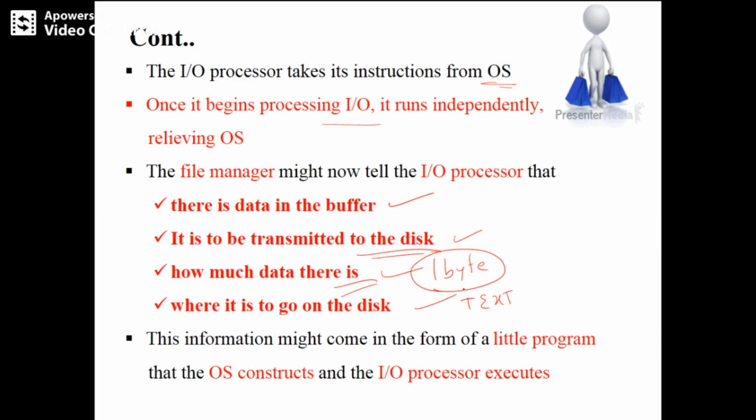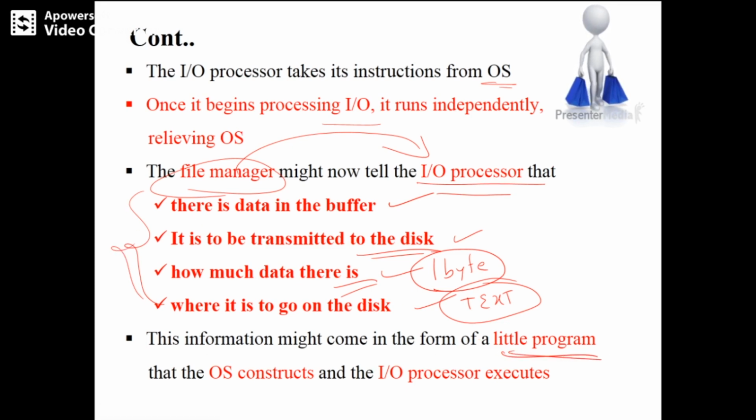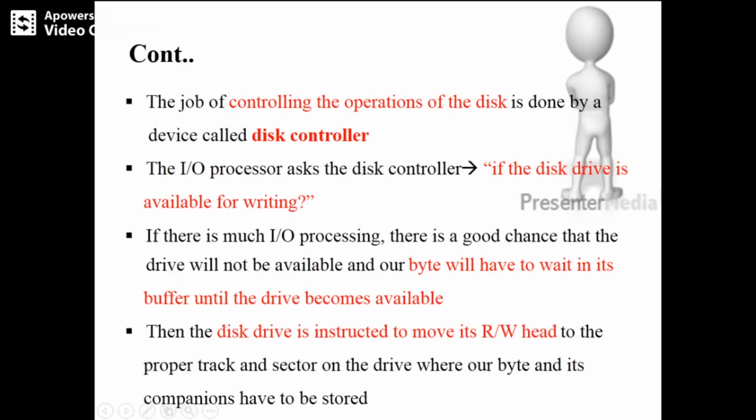What is the size, what is the address, all these things need to be instructed to the IO processor, because only the file manager knows all these things. Now the IO processor takes over that job. This information can be a small program that the operating system constructs and the IO processor executes. Now the IO processor will take your job and control it.